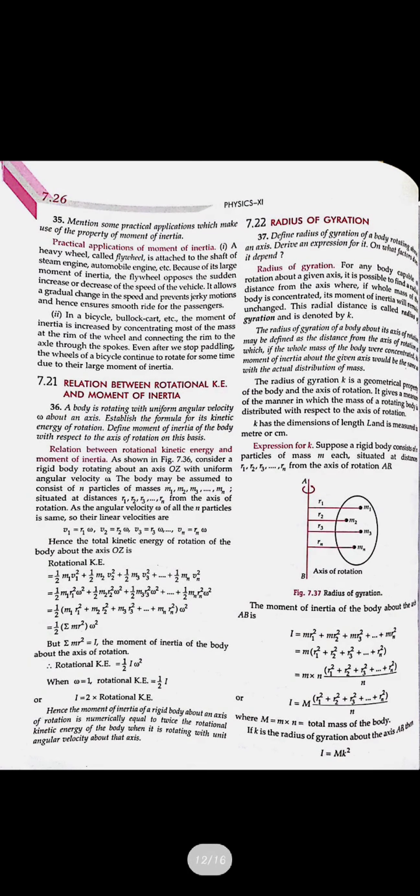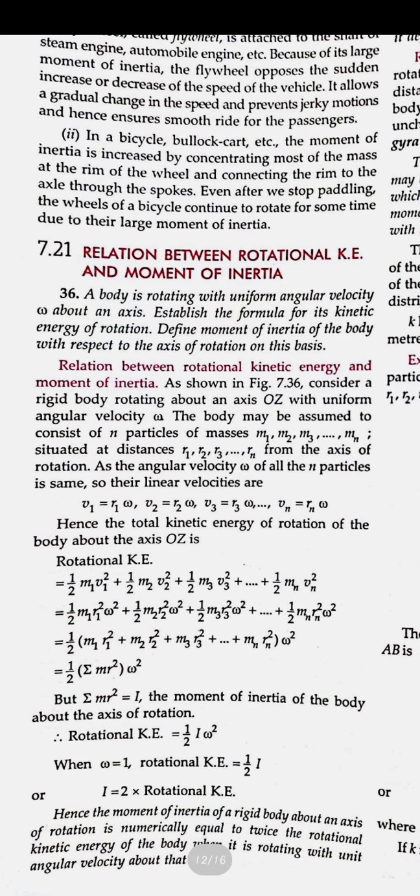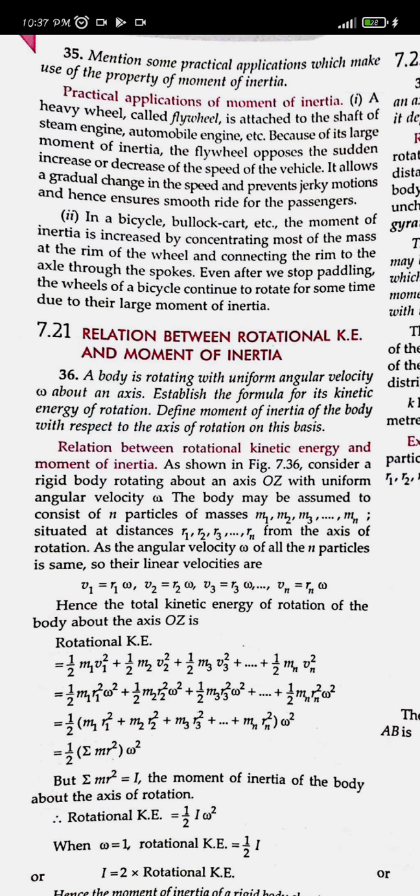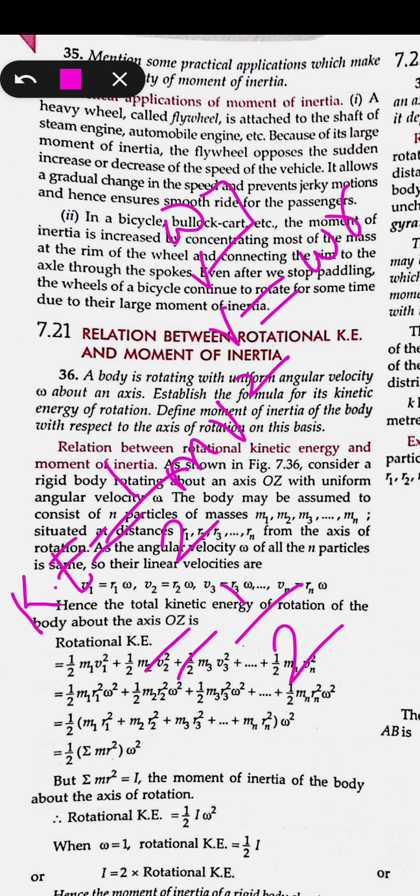Now for the rotational kinetic energy: we know that kinetic energy is taken as half m v squared, and we know what the v value is in uniform circular motion. We have seen that angular velocity is omega and v is linear velocity, and the relationship between v and omega is v equals omega r. Half m v squared is the kinetic energy for any body in motion. So instead of v squared we can write omega squared r squared. This is for the first particle.